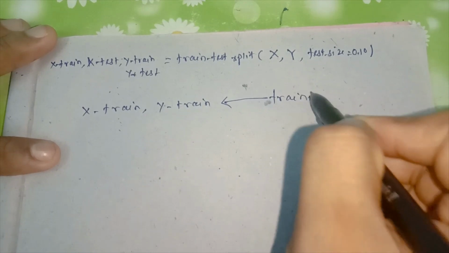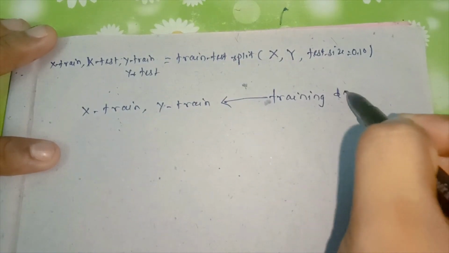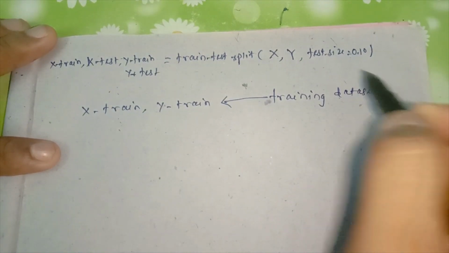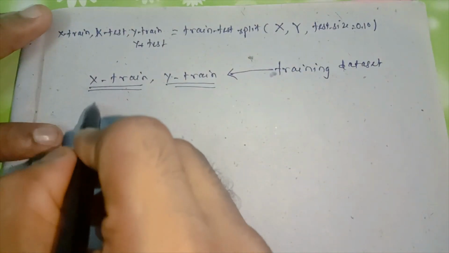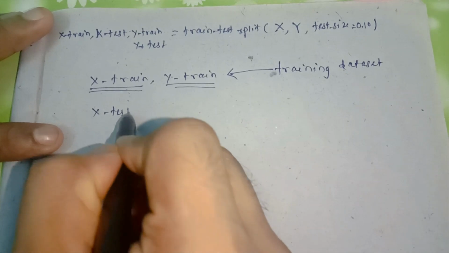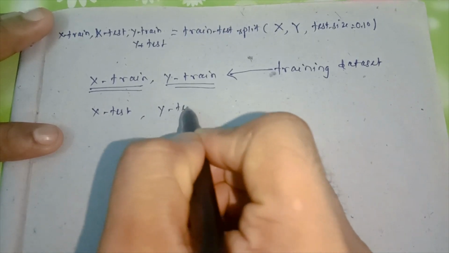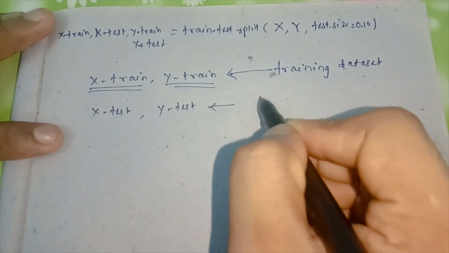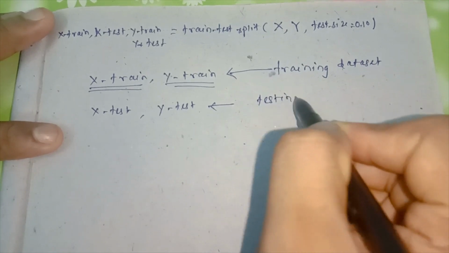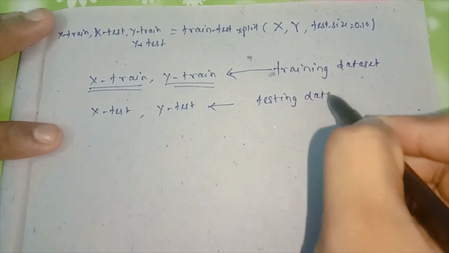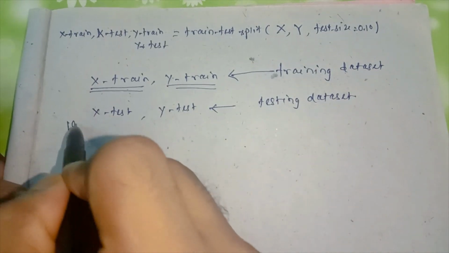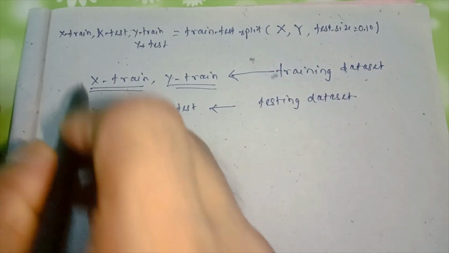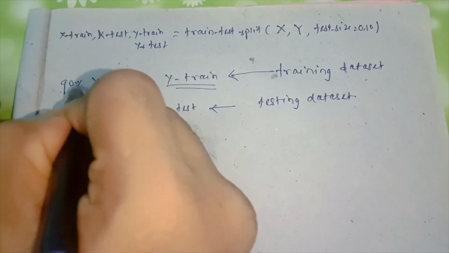This holds the conditional part, this holds the class level. And the X test, Y test is the testing data set. Remember this is 10% of the whole data set, and this is 90% of the whole data set.